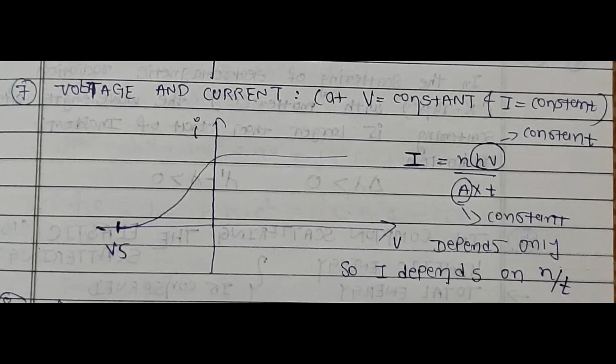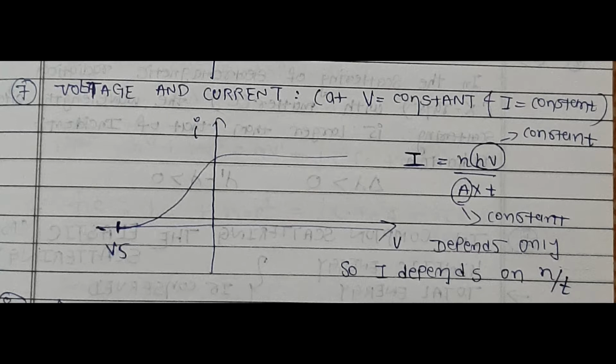Here is another graph, voltage and current, at V is equal to constant and I is equal to constant. So here the value of V threshold should be V constant, so we get a constant graph.